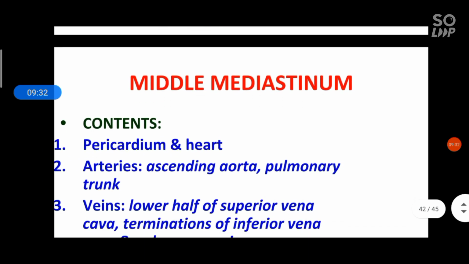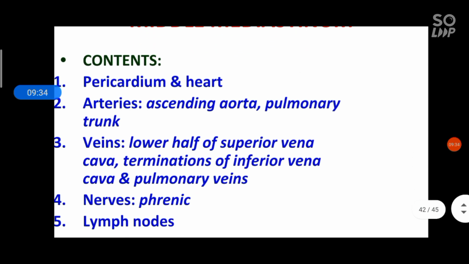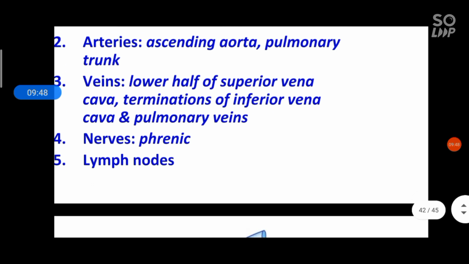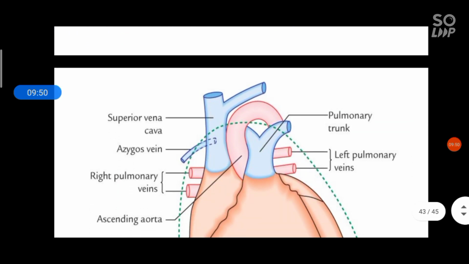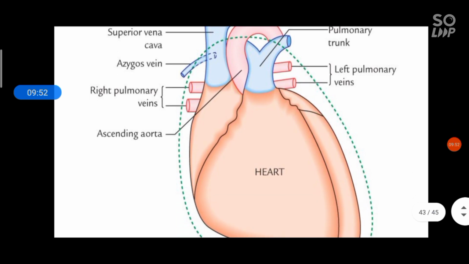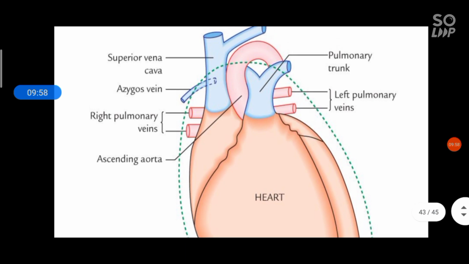In the middle mediastinum, the contents are pericardium and heart, arteries: ascending aorta, pulmonary trunk; veins: lower half of the superior vena cava, termination of the inferior vena cava and pulmonary veins; and nerves: phrenic, and lymph nodes. This dotted margin shows the middle mediastinum.